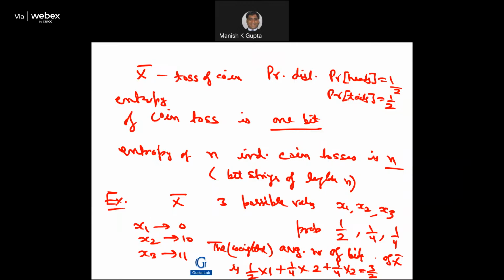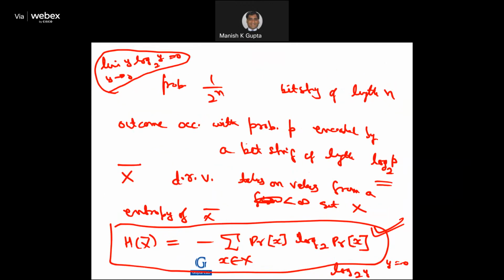So the question is, what happens in general? Suppose the probability is 1 over 2 raised to the power n. Then obviously a bit string of length n is the encoding.